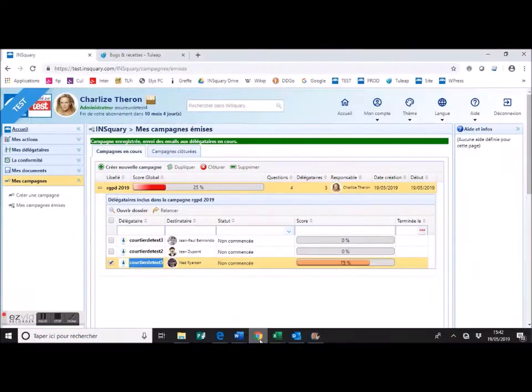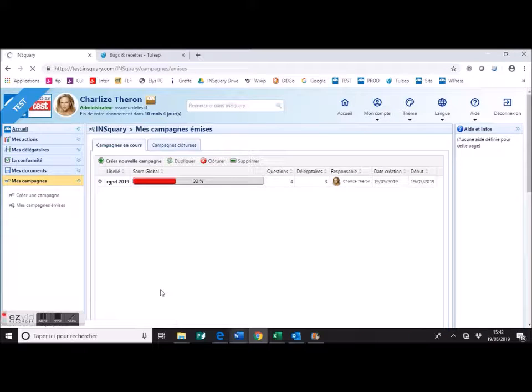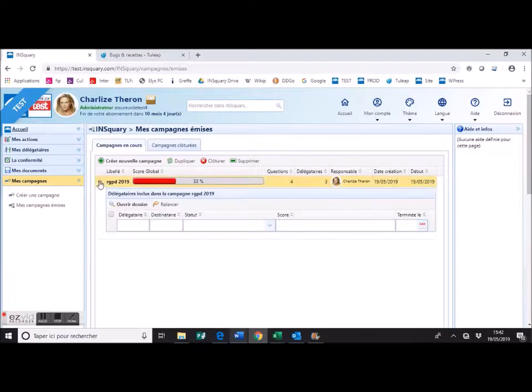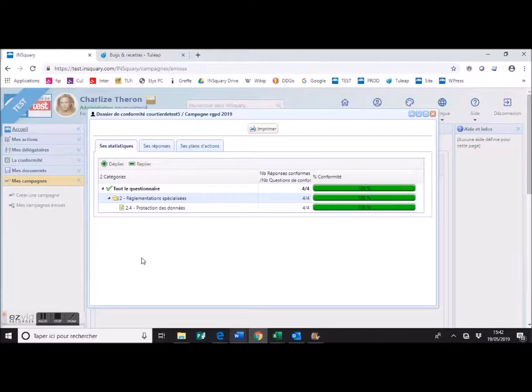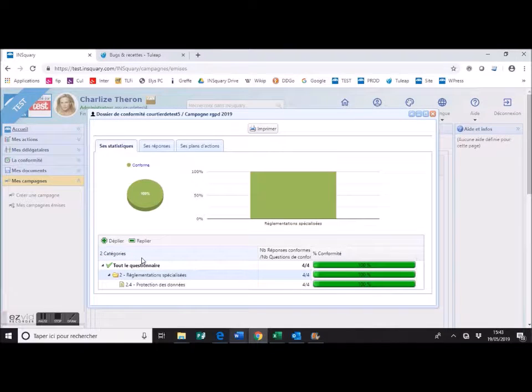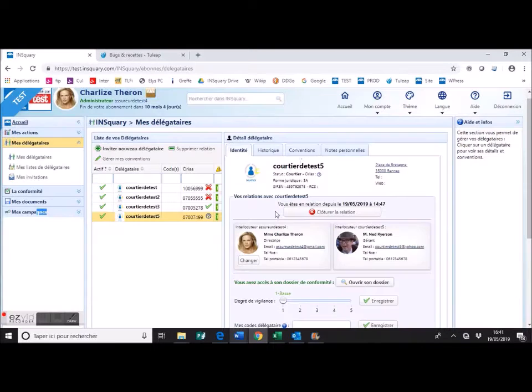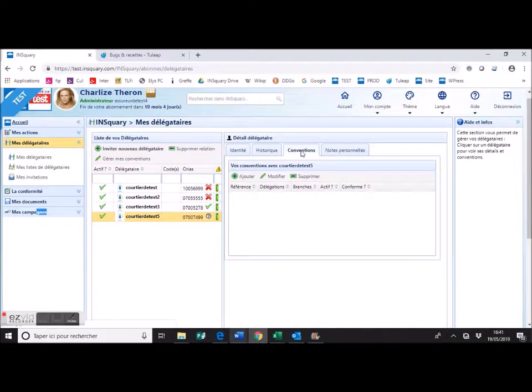Let's go back one last time to the insurer's profile. He sees that the expected answers are consistent. Once the other brokers have responded, he can close the campaign. The system keeps a history of the results, which can be used in case of an external control. He can now propose to the broker the signature of a distribution agreement, which will be produced by the platform and then electronically signed and archived.